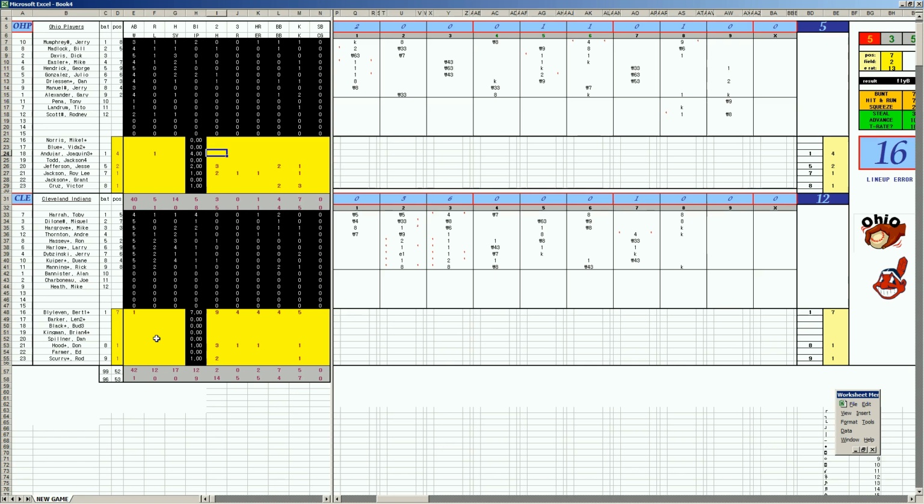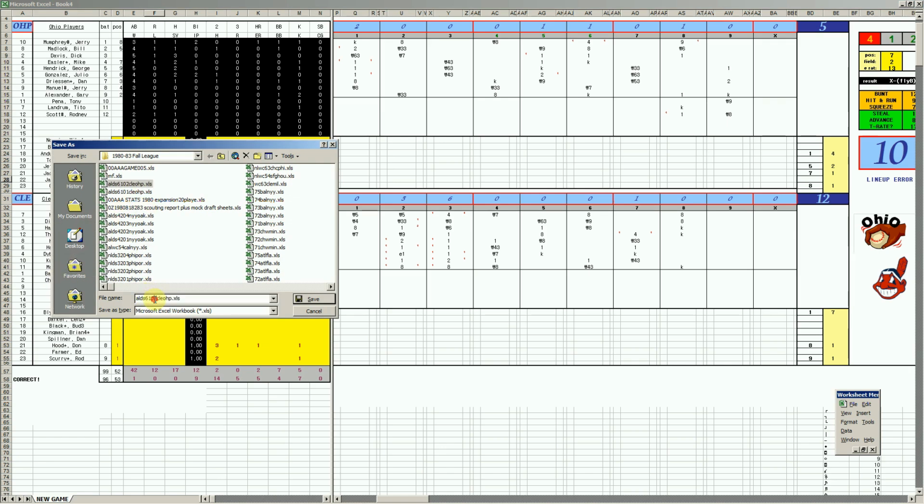Not as bad as Len Barker's day in Game 1, but pretty close. 12 hits and 11 runs. Oh, so much for the Cy Young. Yeah, no. It wasn't going to happen anyway. You get the idea. That's 7 earned. 3 walks, no strikeouts.